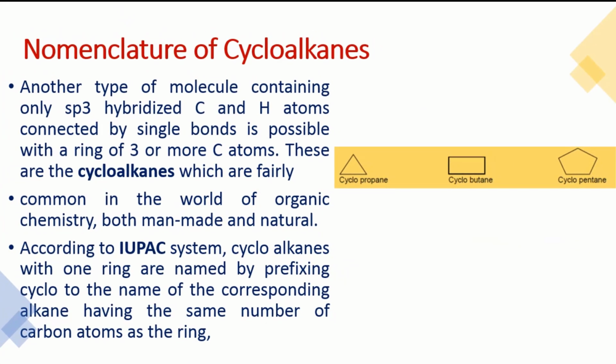So they are similar to the alkanes, but they have a cycle, meaning a ring of carbon atoms. And according to the IUPAC system, we will use the word cyclo before writing the name. It starts from the 3-member ring, meaning 3 carbons. So 3 carbons we have propane, but when they are in cycle form, we say cyclopropane. 4 carbons, this is cyclobutane, and 5 carbons, this is cyclopentane. So these are the basic names for these cycloalkanes, and each carbon in this alkane is sp3 hybridized.